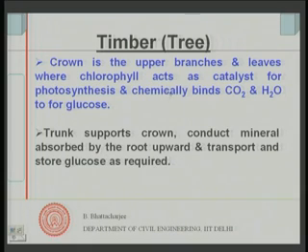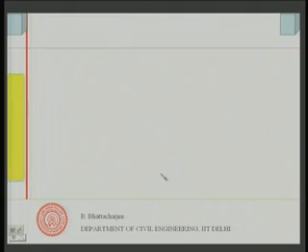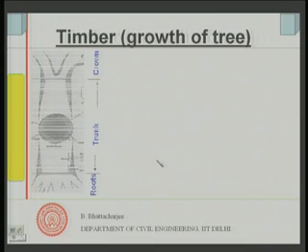This part is also where you get seed, so reproduction of the tree is possible from the crown part. The trunk supports the crown and the root supports the whole system. Diagrammatically it looks like this: the roots, the trunk and the crown.